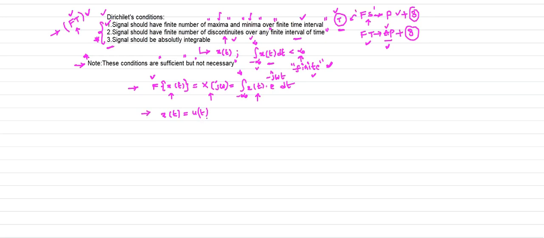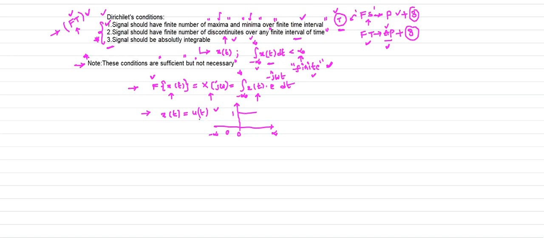This is an aperiodic signal, and this is the representation of u of t. It is defined from 0 to infinity, and its magnitude is 1. From minus infinity to 0, its value is 0. Therefore this is an aperiodic signal.